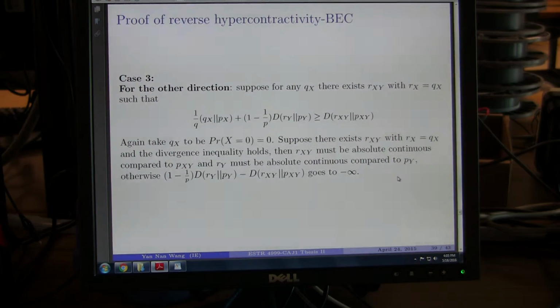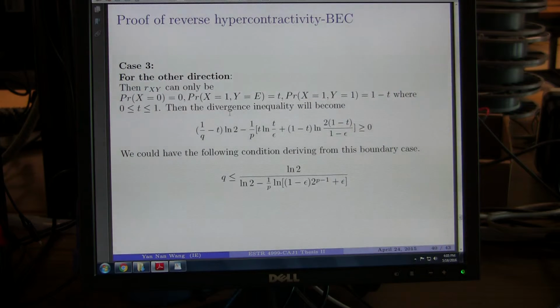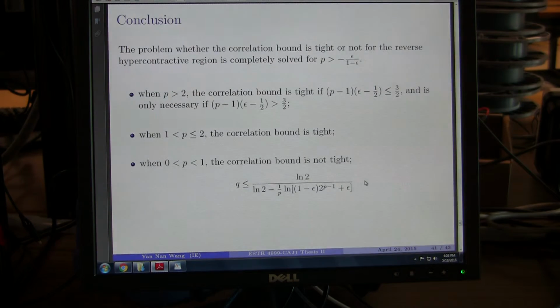For the other direction, suppose for any Qx there exists Rxy with Rx equal to Qx. For the other direction we just need to reconsider the case when Qx is in this special case. Again, we will get a similar inequality, and by this inequality we will get the upper bound for Q mentioned in the result. So we have done the proof for 3 cases, and here is our conclusion.